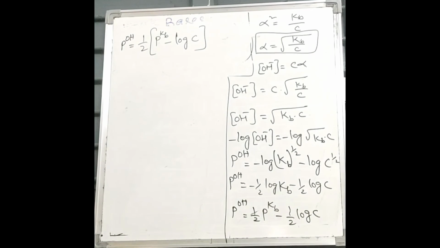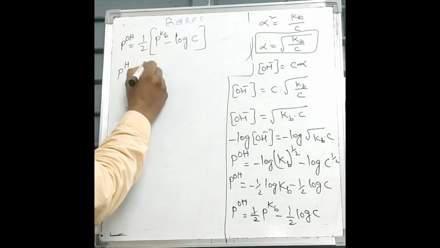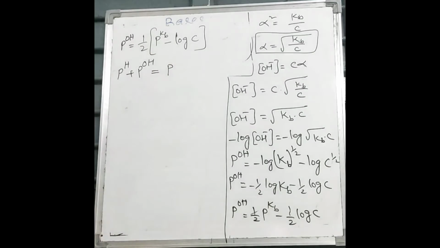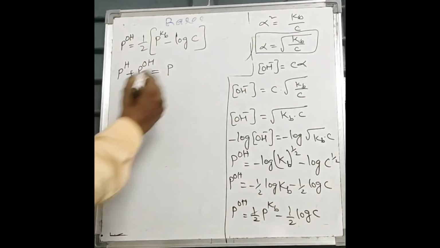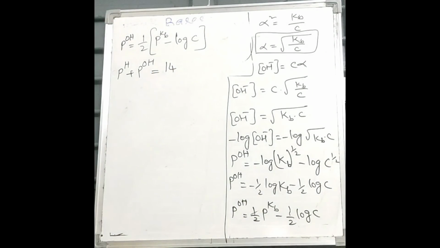Here, what is pH plus pOH? pH plus pOH is pKw. At 25 degrees centigrade, that equals 14.